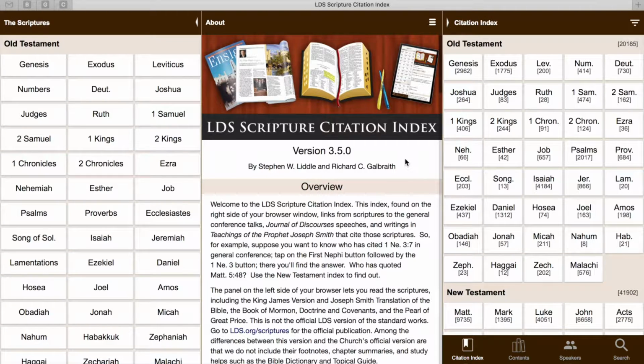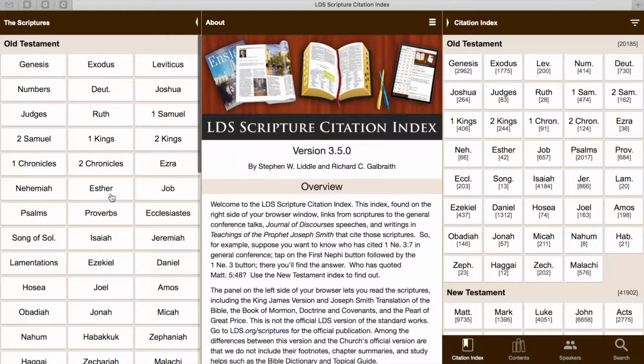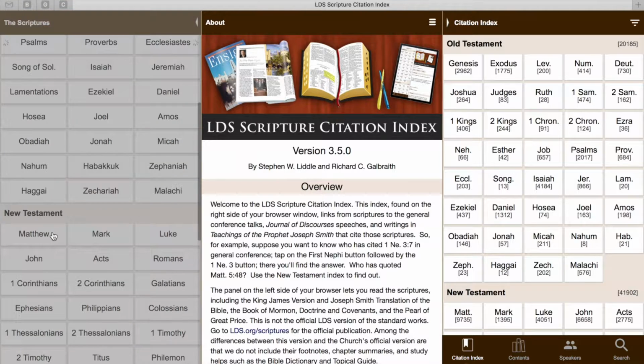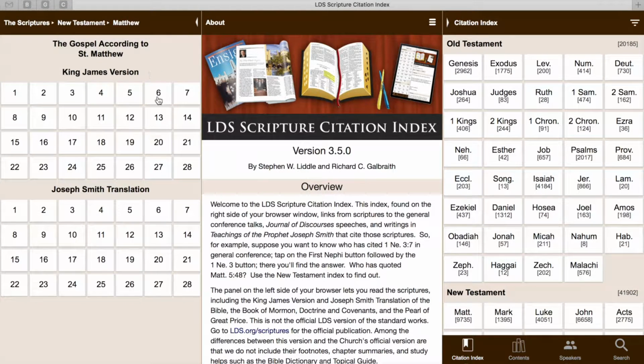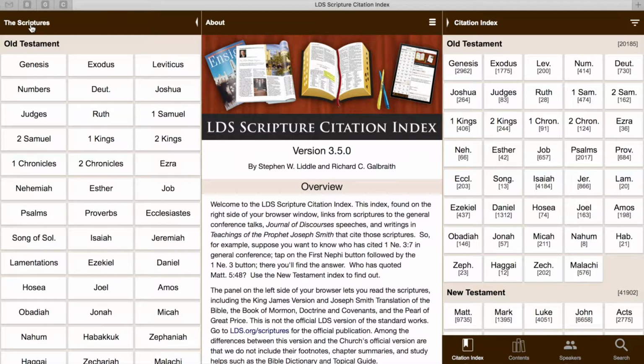I'm going to show you how to navigate BYU's Scripture Citation Index. Now, as you see, this screen is separated into 3 different sections. On the left-hand side, it just lists all the books in the standard works. What's kind of cool is it not only gives the KJV, but it also gives Joseph Smith's translation. There are no footnotes included in this because that's what the right-hand side is for, essentially.